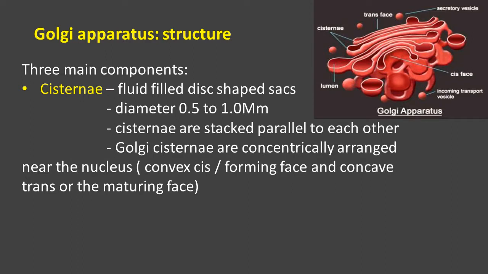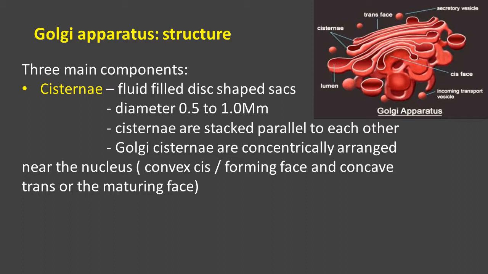Clear? So Golgi cisternae are concentrically arranged near the nucleus. Around the nucleus, they are very concentrically arranged. This arrangement actually shows the presence of two faces. One of the faces in the cisternae is called the cis face. You can find in the diagram that it is labeled. So cis face is actually the convex shaped face in the Golgi apparatus, and it is also called the forming phase.